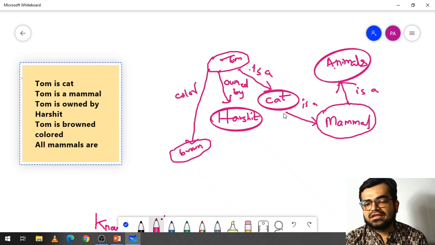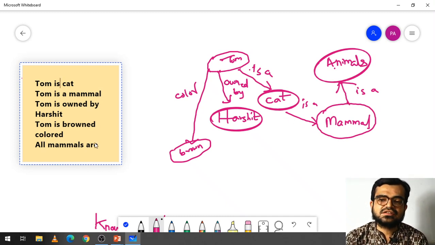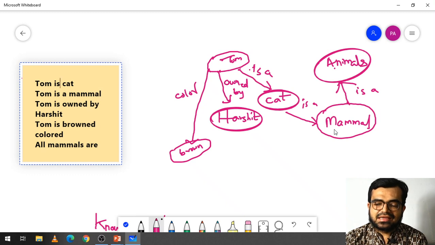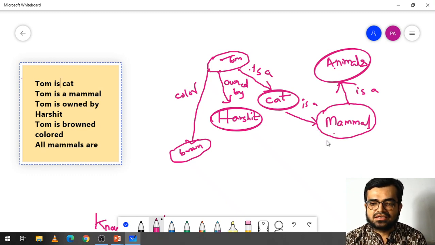For example, these are only just the statements. If I want to include some more statements here, or if I want to infer something from this one, I can connect the existing facts with the other facts. I can merge them easily, because I have a category of mammal, right, and I have a category of animal. If some human related information is there, then I can connect it with mammal. And similarly Harshit also I can connect. For example, if human is added here, for example if I'm just adding now, but this is just up to this one only. If human is there,